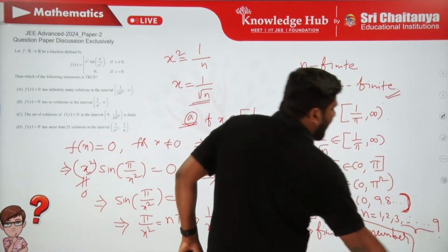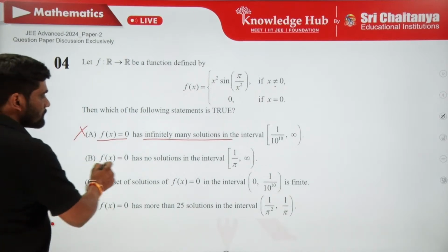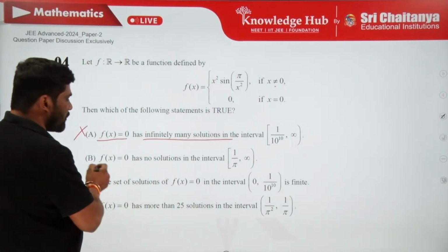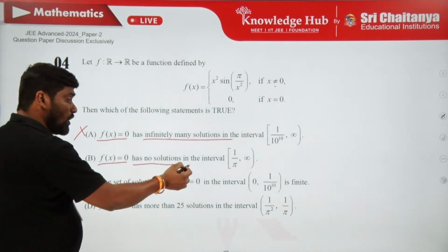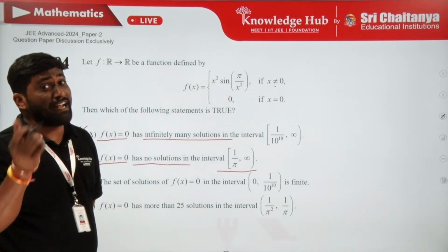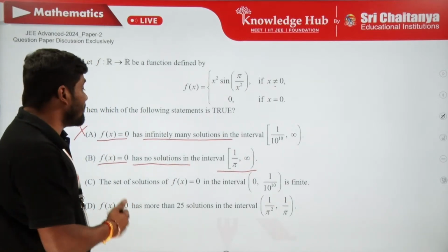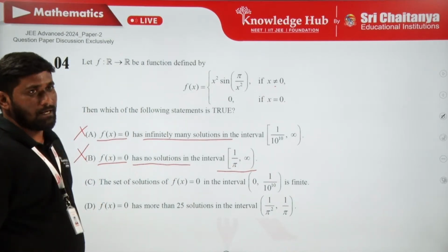There are 9 solutions. But in option B, he says that f of x equal to 0 has no solutions in this interval, and we found 9 solutions. So I can say option B is also wrong.